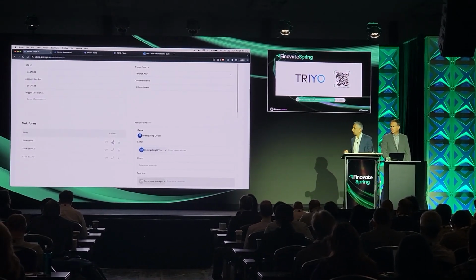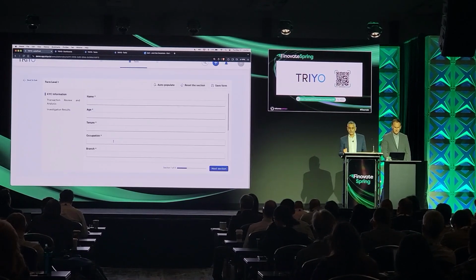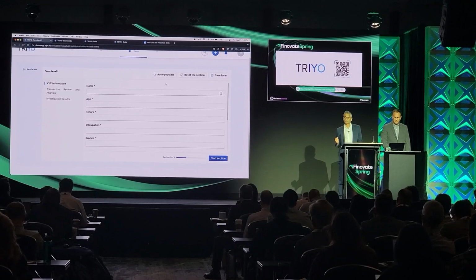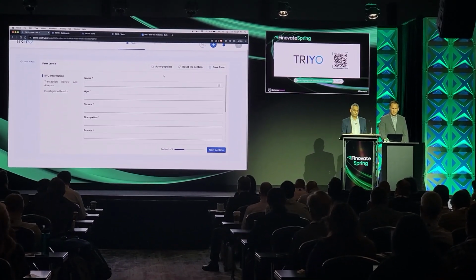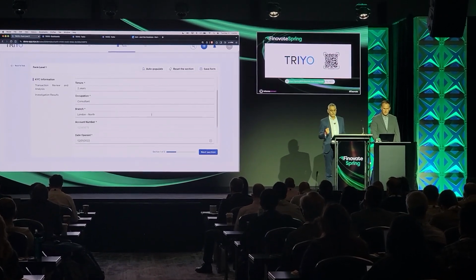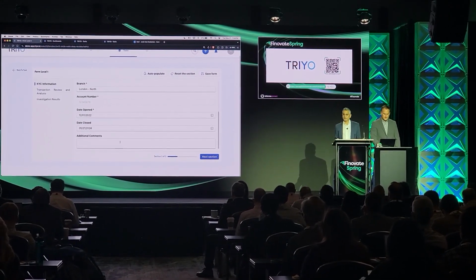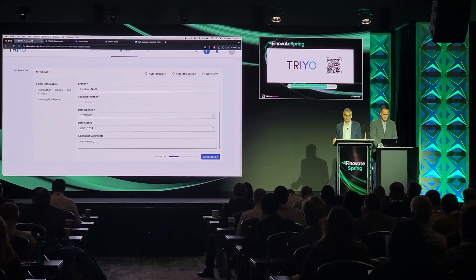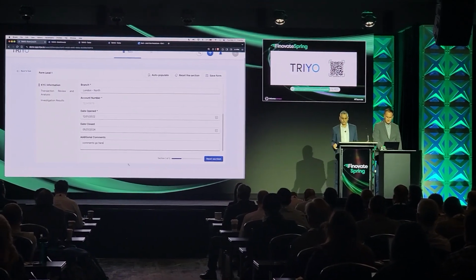Let's demonstrate this by going into Form 1, which connects to the CRM system to capture the user data as part of this investigation. Josh, let's click on auto-populate. With a click of a button, user information can be collected in one place to kick off this investigation. You can even enter manual information in the configurable fields.